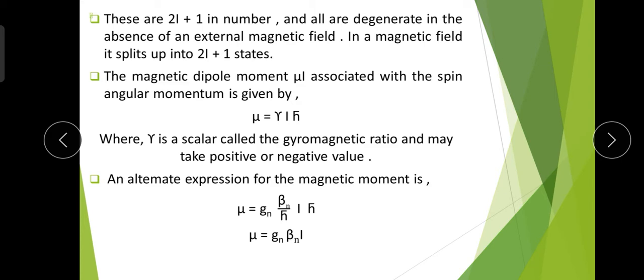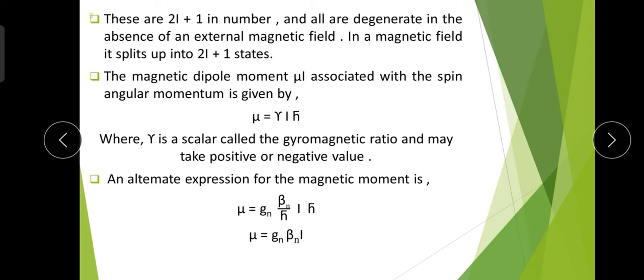That means if we apply an external magnetic field, then there is a splitting of the nuclear spin, and the splitting gives 2I plus 1 states.